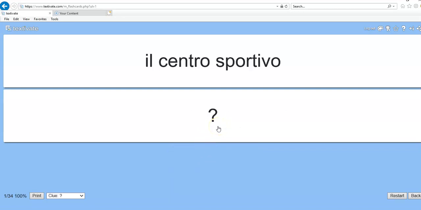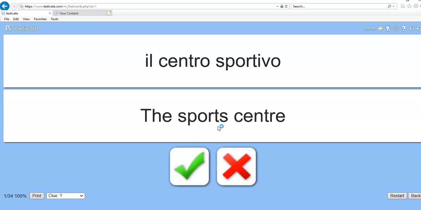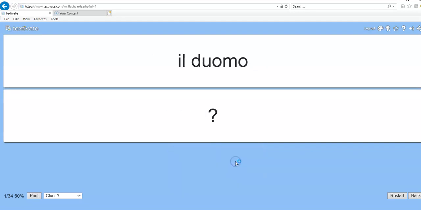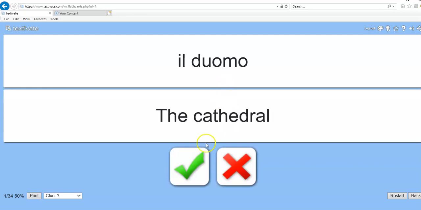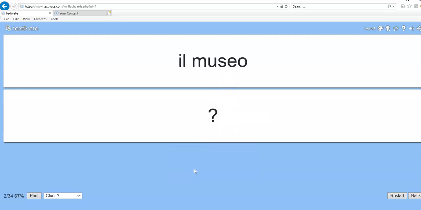Il centro sportivo, if you thought, for example, that was the tourist information office, you click and you can see actually you got it wrong. Click on the red one to show that you got it wrong and the activity will then be put back in so that it repeats it later for you. Il Duomo is the cathedral. I knew that one, so you click on it.